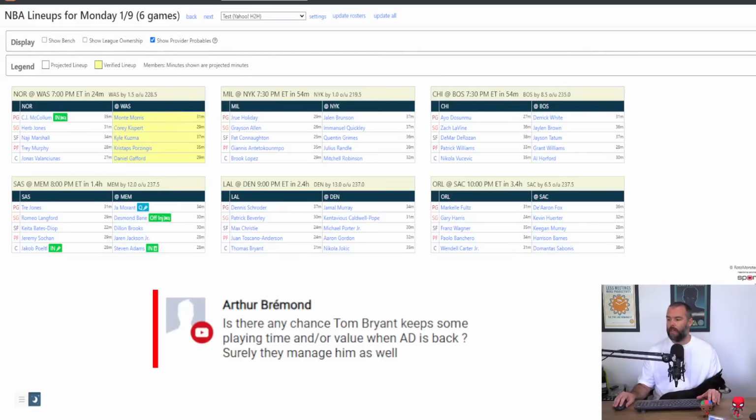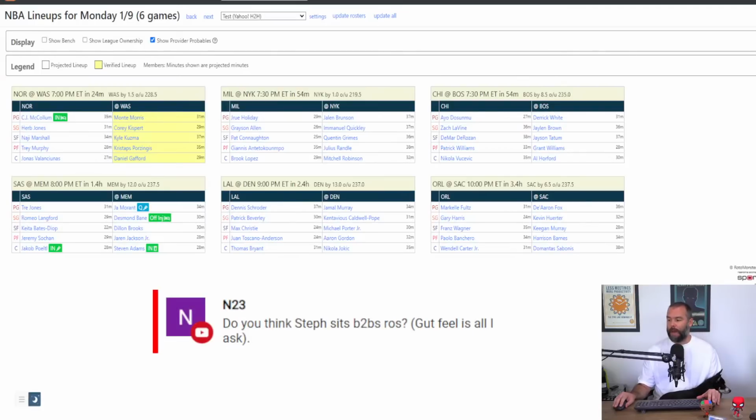Do I think Steph sits back-to-backs? No, I don't. He might sit one back-to-back. It's a shoulder issue. It's not a lower body injury. I think he was sitting back-to-backs to begin the season anyway. Some of them. So I think he'll still be on that sort of a plan.